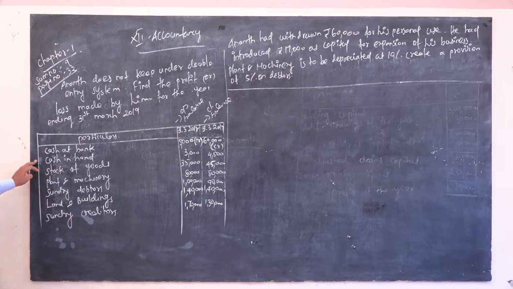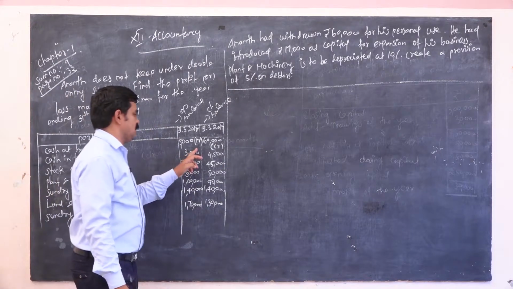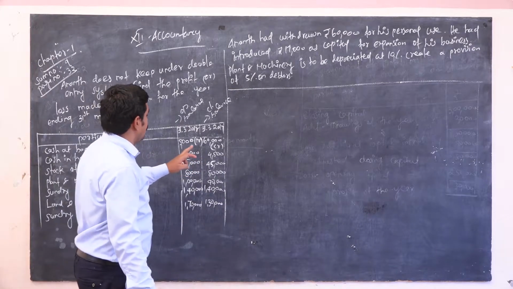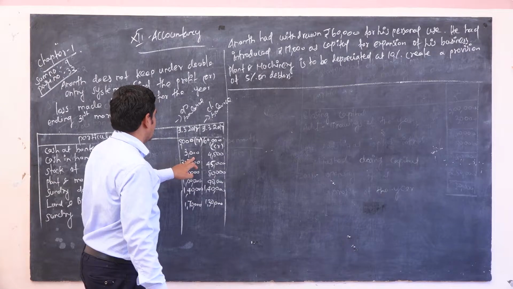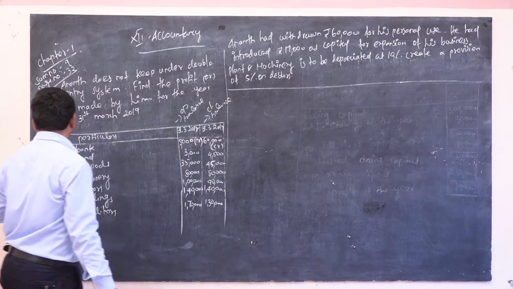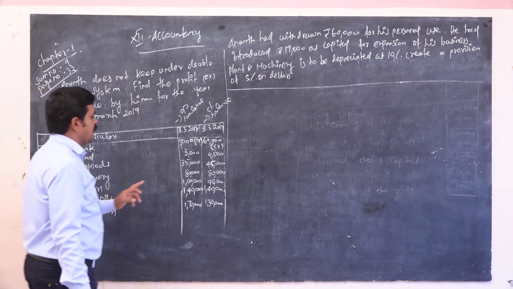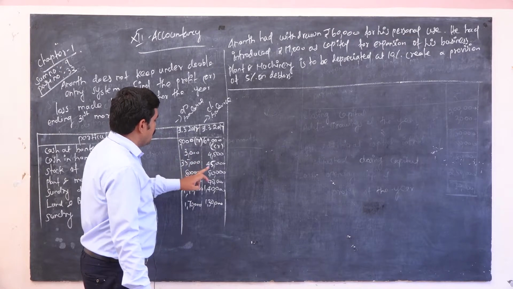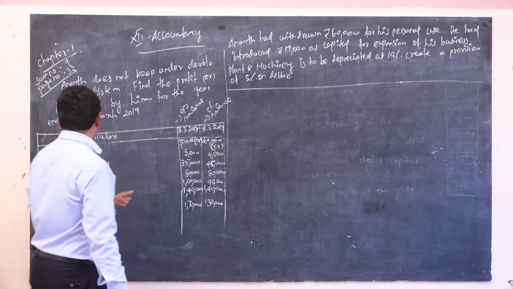Cash at bank 5,000. Cash in hand 3,000 opening balance, 4,500 closing balance. Stock of goods 35,000 opening balance, 40,000 closing balance.